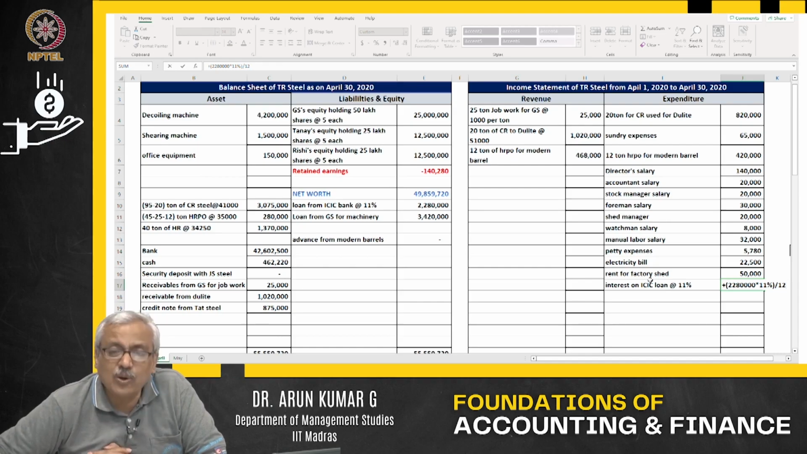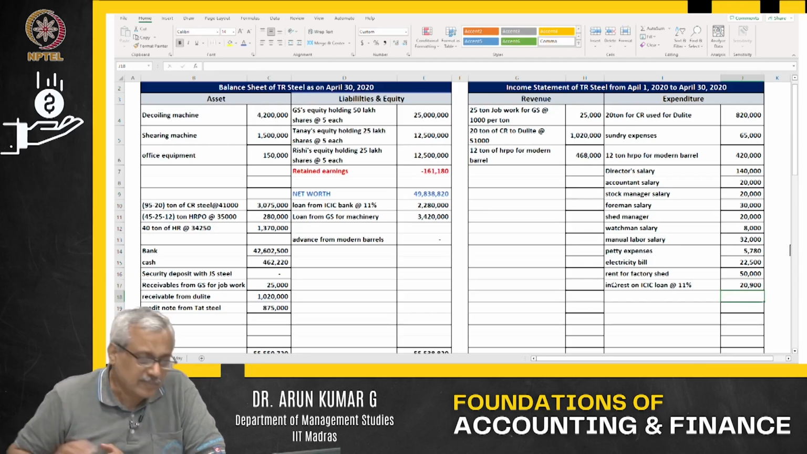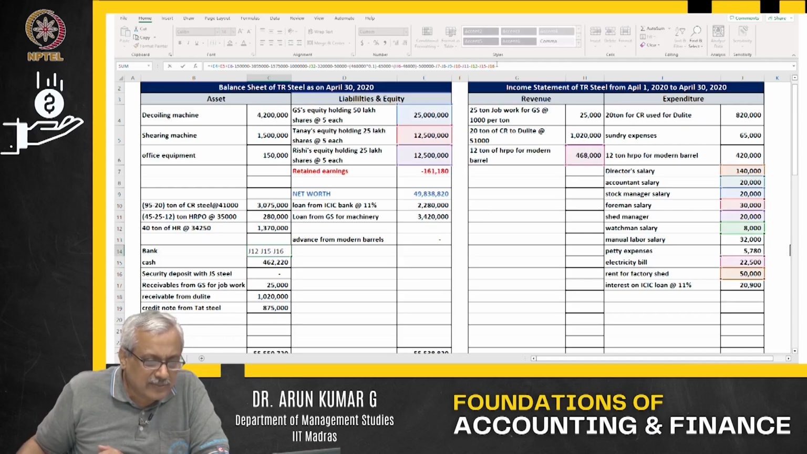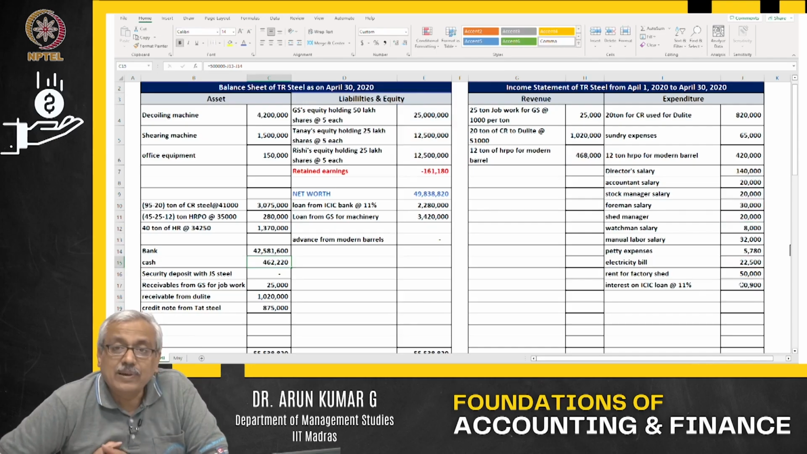So this is the loan, 11% is the interest. So why divided by 12? Because we are preparing only for April 1st to April 30. 11% is for 12 months, for the entire year. So this is the interest. So to that extent, again your bank balance will go down.